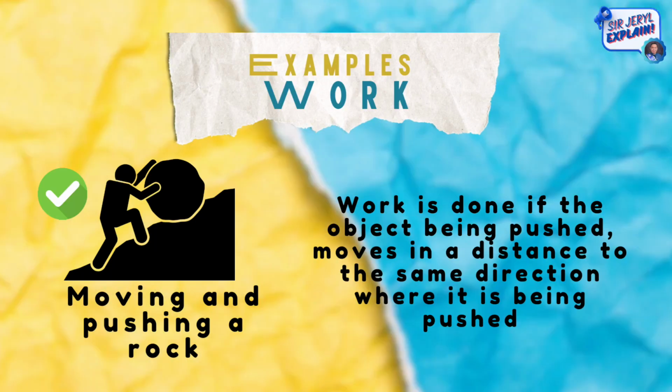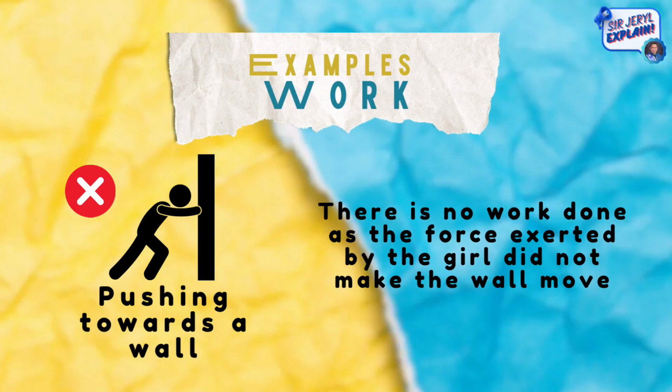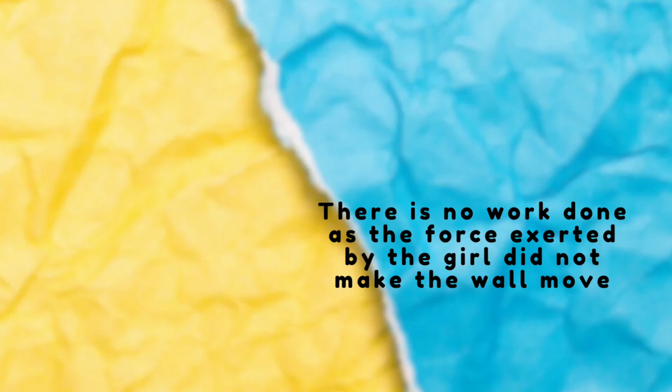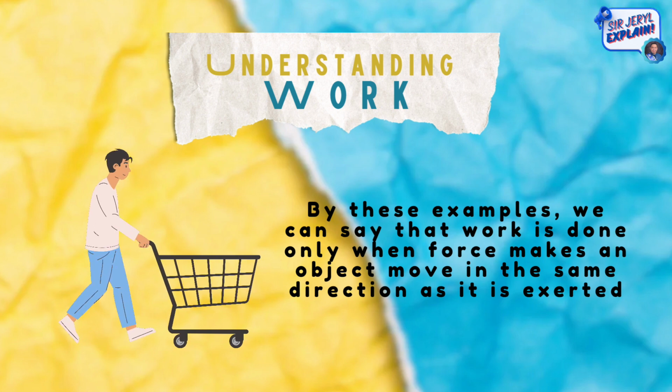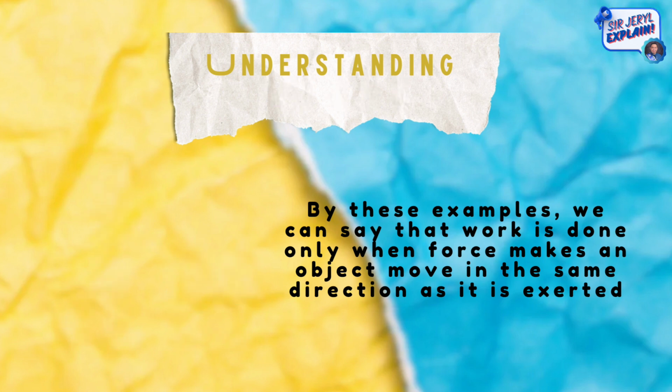Example of work is moving and pushing a rock. Explaining this, work is done if the object being pushed moves a distance in the same direction where it is being pushed. In contrast to that is pushing towards a wall. There is no work done here, as the force exerted by the girl did not make the wall move. By these examples, we can say that work is done only when force makes an object move in the same direction as it is exerted.